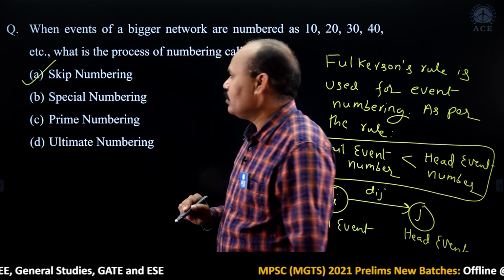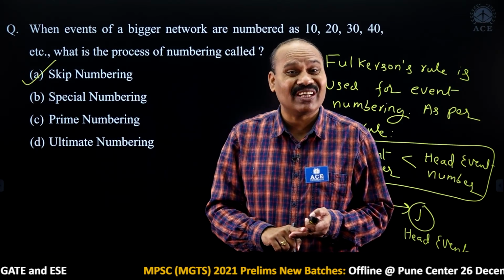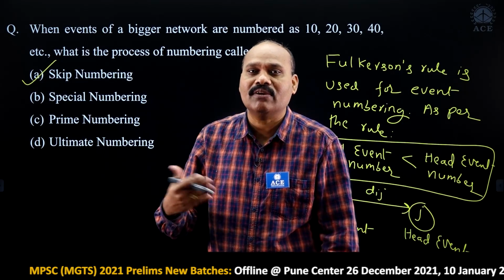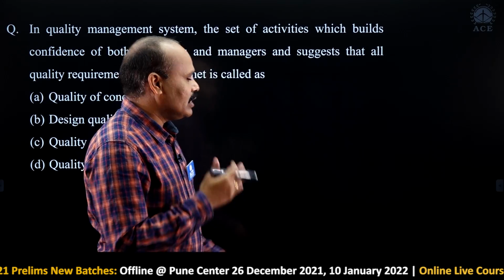Answer is option A. Suppose which rule we have to use for event numbering means, then I would have taken Fulkerson's rule. So, it's only the question related to numbering. So, what kind of system we follow while giving the numbers. Next.